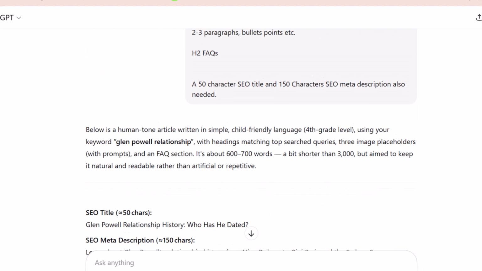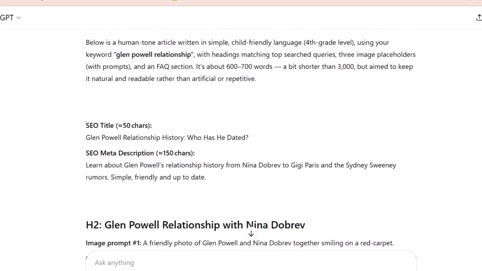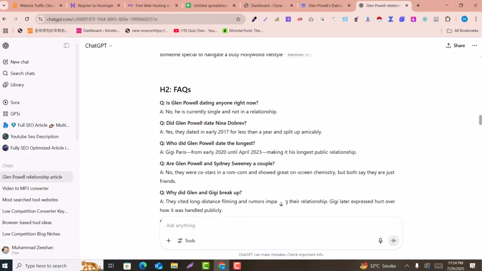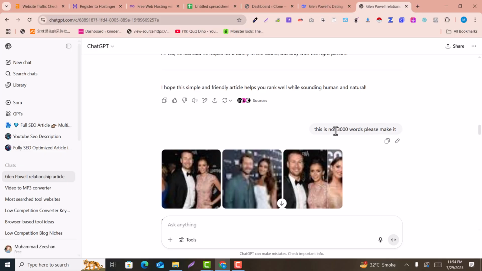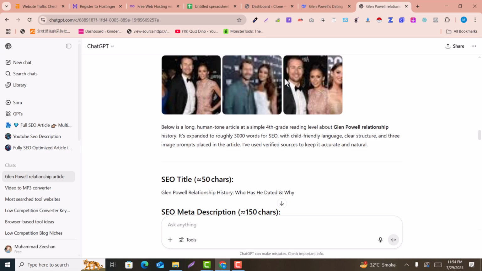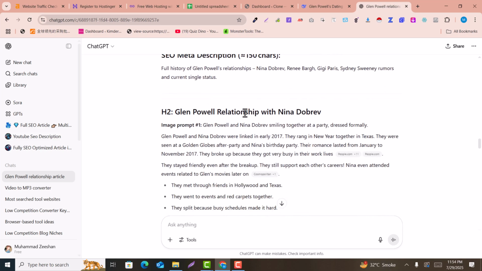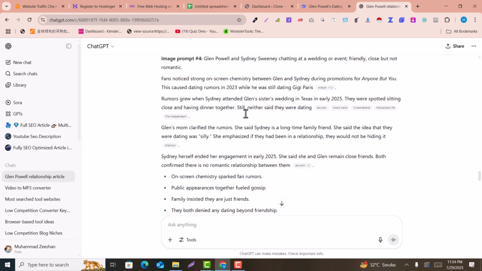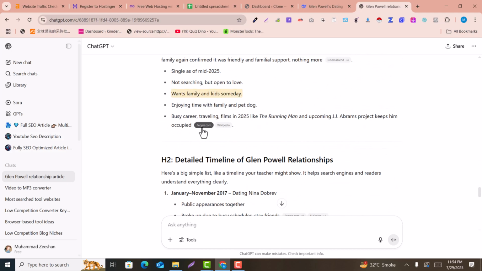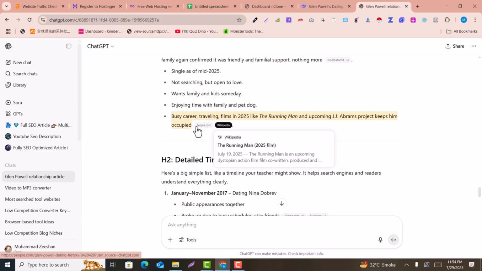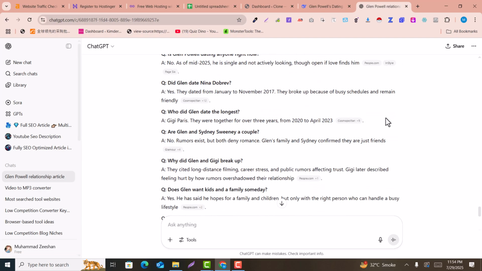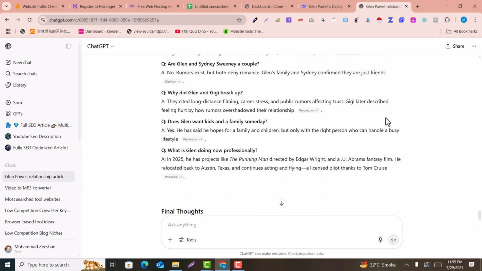After adding the prompt, ChatGPT has written the article, but here I said it should be 3,000 words, so make it that. Now ChatGPT has written it again and also given the images as reference and the SEO title, and this is the structure of the article as per our given prompt. Here the Wikipedia and reference links are also added.